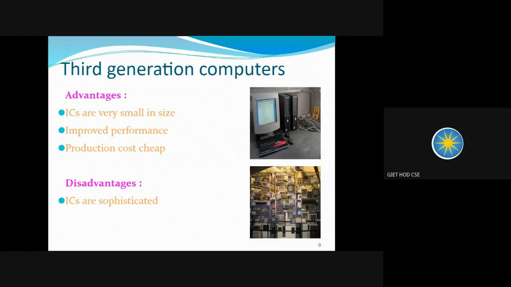And whenever we are talking about disadvantages of third generation computer, there was a disadvantage with the ICs, that is your integrated circuit chips. What was the problem? They were very sophisticated chips, and they were having some problems. They can be easily broken, and they have certain limitations also. Once they are programmed to do a particular task, they can't perform any other task.